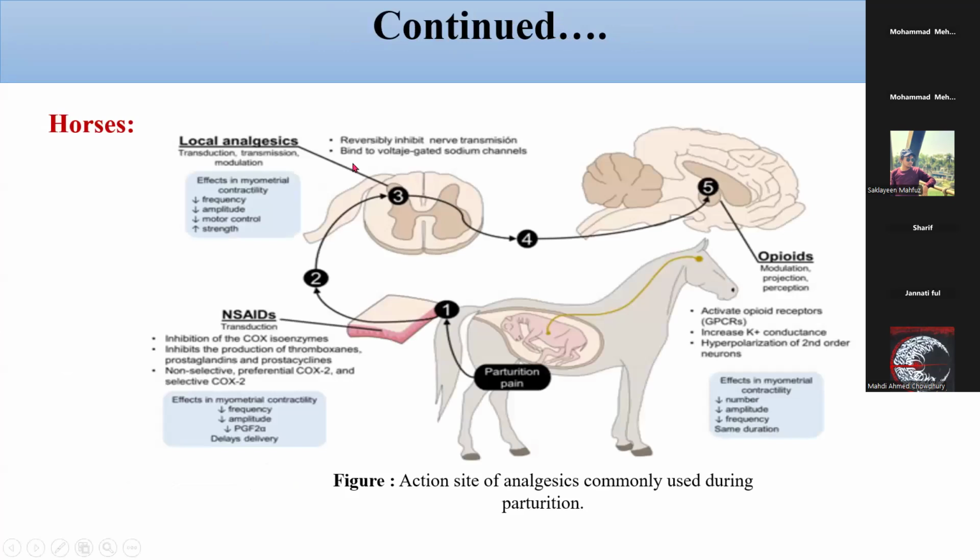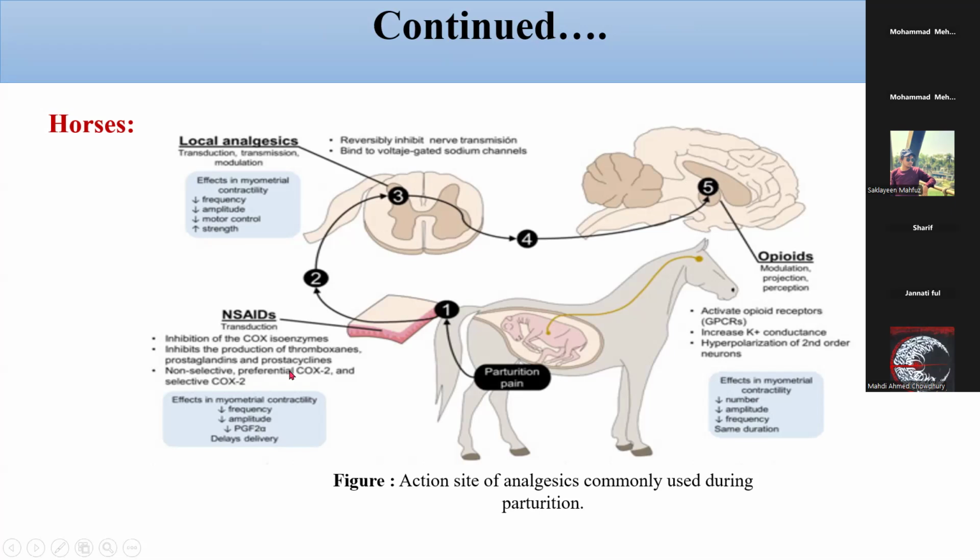And continuing with the horse, here the action of analgesics is commonly used during parturition. Firstly, the pain starts where the uterine pain from the contraction increases and starts traveling to the brain. And second step, the NSAID works here, and COX enzyme, they stop chemicals, prostaglandins, that cause inflammation and pain. Non-selective, preferential COX-2, and selective COX-2 inhibitors work here.